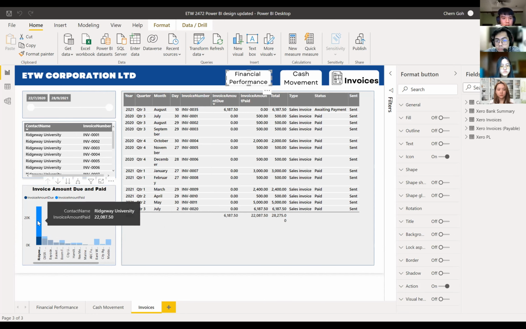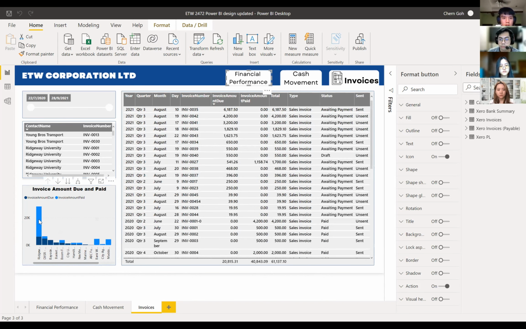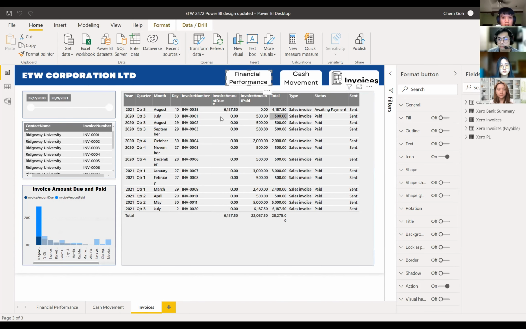In this table, as you can see, Ridgeway University has the highest transactions with ETW Corporation, with an invoice amount paid of 22,087, and also the highest invoice amount due with 6,187. If you want to see the graph in detail, you can just click on this, and it shows the invoice amount due and paid for Ridgeway University with all the details in it.